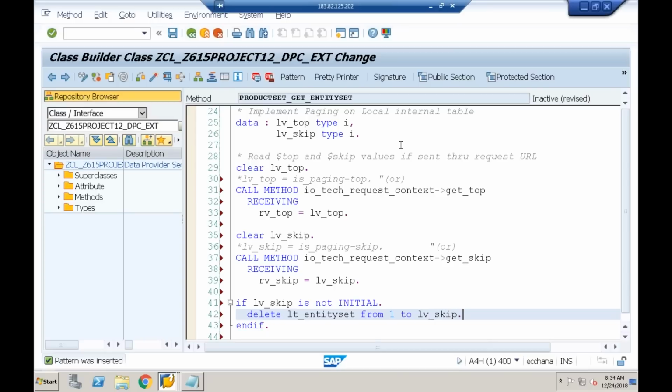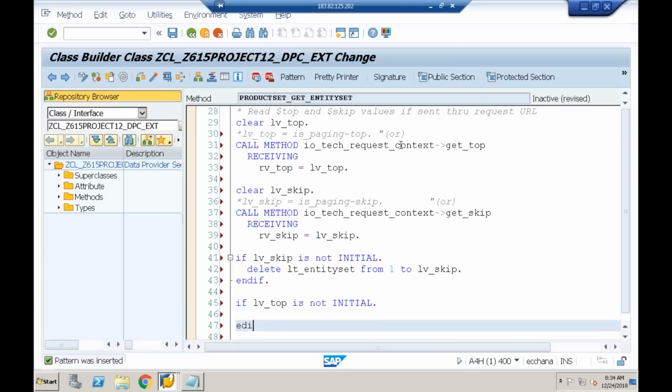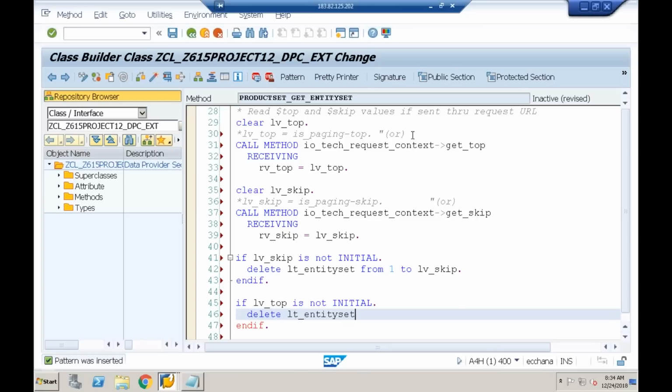If I give a skip value as 4, starting from the first entry, I'm deleting up to that skip value. Similarly, if lv_top is not initial, I'll say delete entity_set.